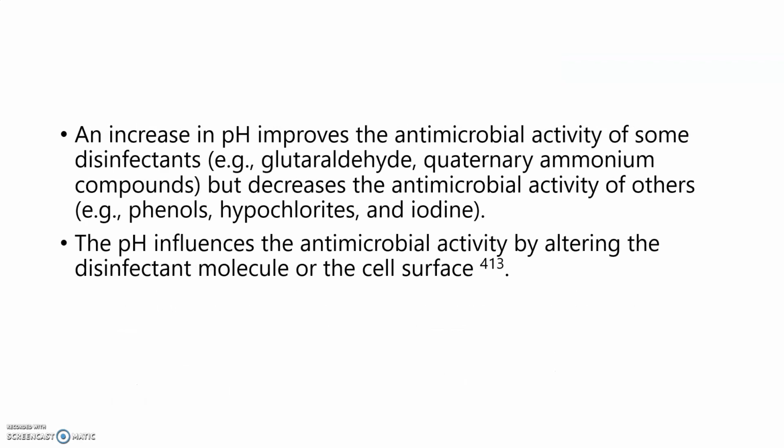An increase in the pH improves the antimicrobial activity of some disinfectants, for example, glutaraldehyde and quaternary ammonium compounds, but it decreases the antimicrobial activity of others, for example, phenol, hypochlorites, and iodine. The pH influences the antimicrobial activity. How? By altering the disinfectant molecule or the cell surface.